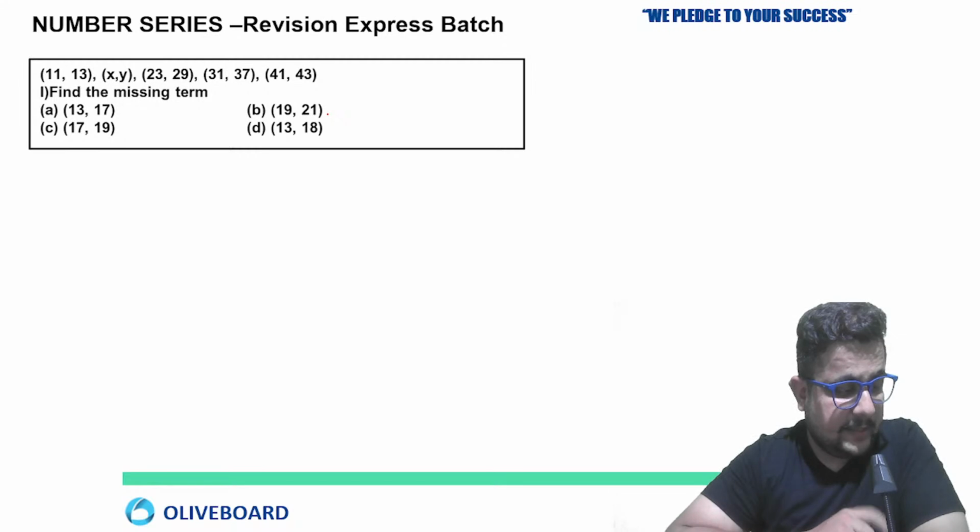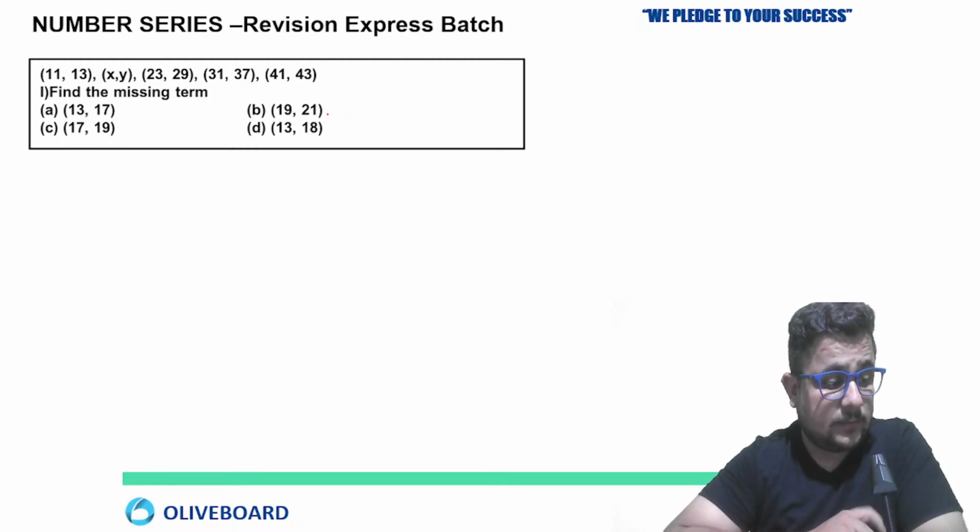I'm checking your comments. Anyone who answered, who can answer this one? Be fast.